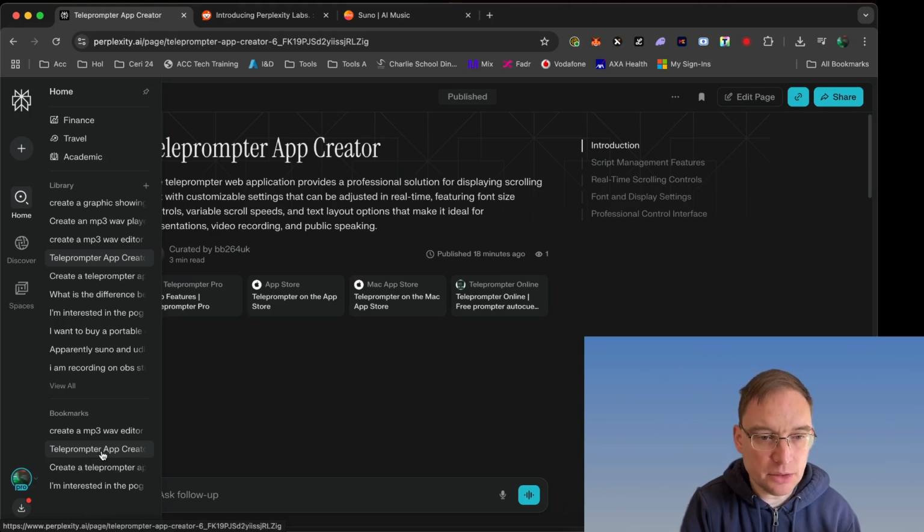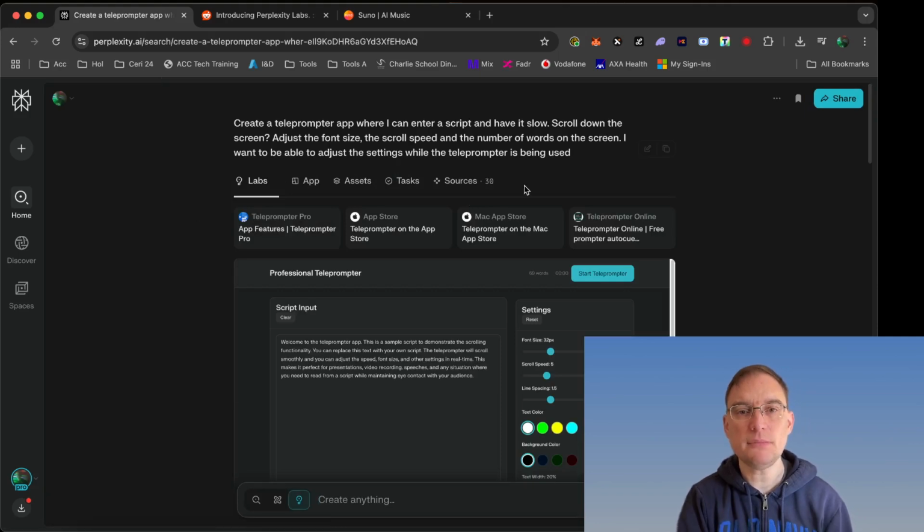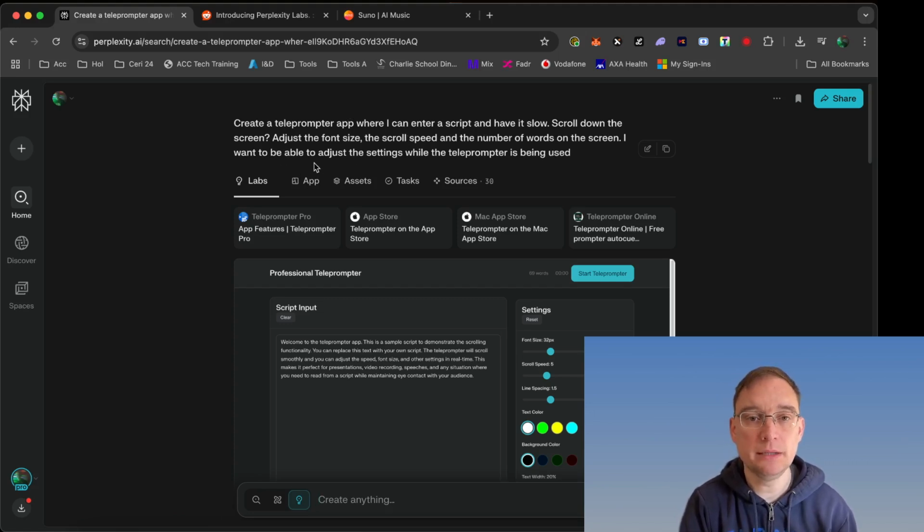If I can just go on it from here, that's it, bookmarks. So yeah, I said create a teleprompter app where I can enter a script and have it scroll down the screen, adjust the font size, the scroll speed, and the number of words on the screen. I want to be able to adjust the settings while the teleprompter is being used. Okay, so in the labs, this is where it works everything out.